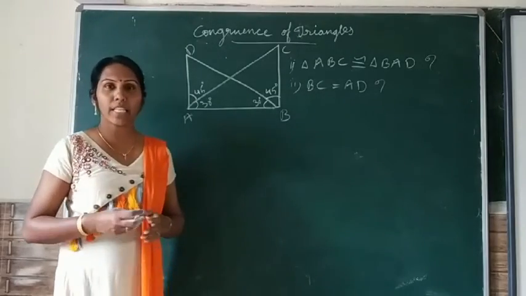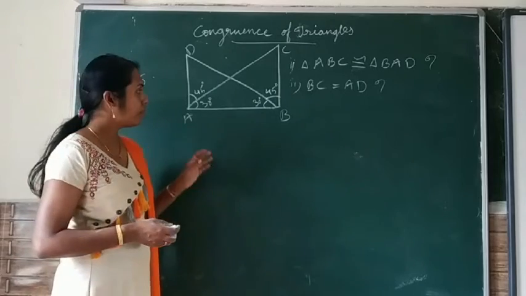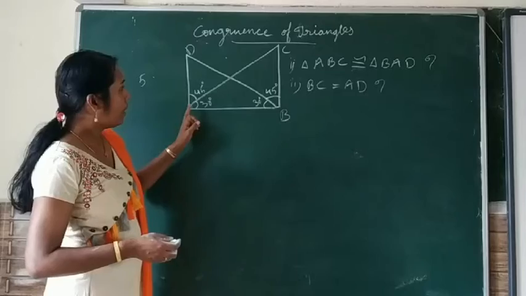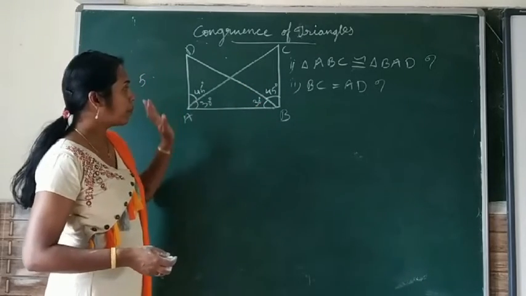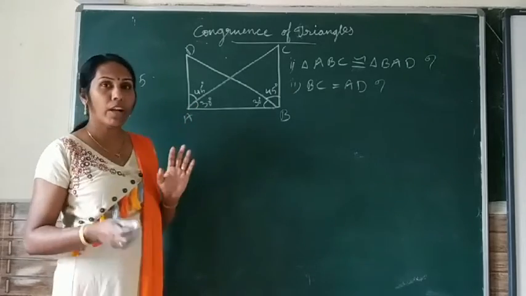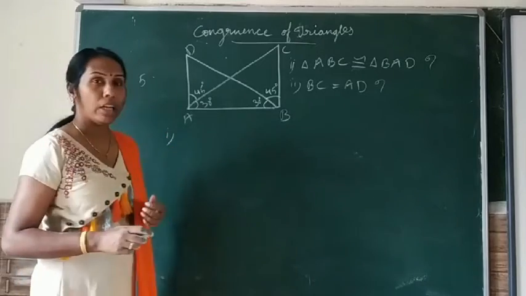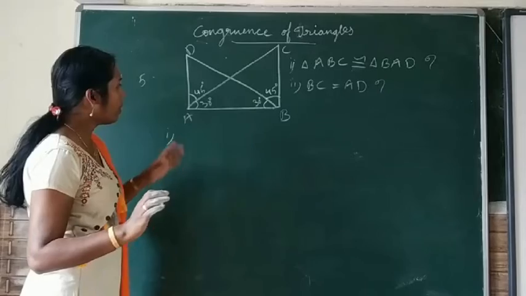Now, exercise 12.2, question number 5. Two triangles are given, triangle ABC and triangle BAD. Some of the parts are given equal. Now, first of all, we have to write down the equal parts. In the first question, we have to write down the pairs of equal parts. So, which are the equal parts?